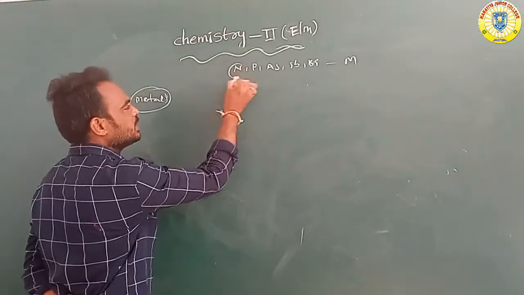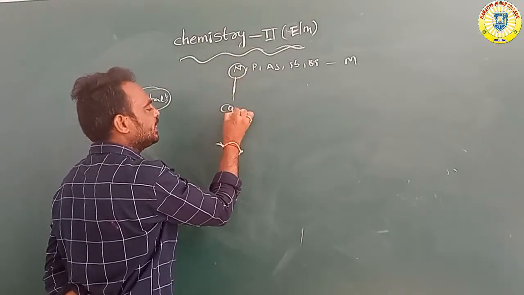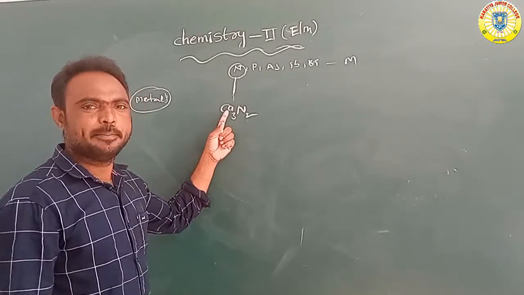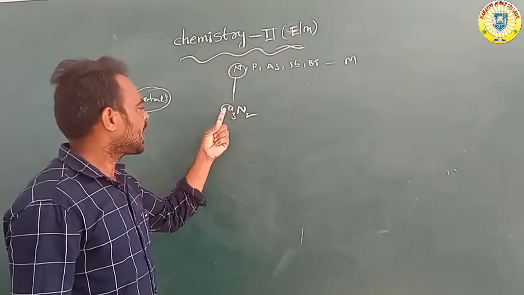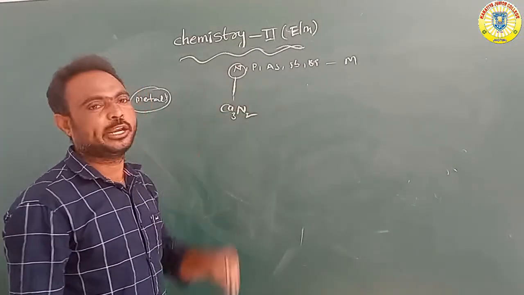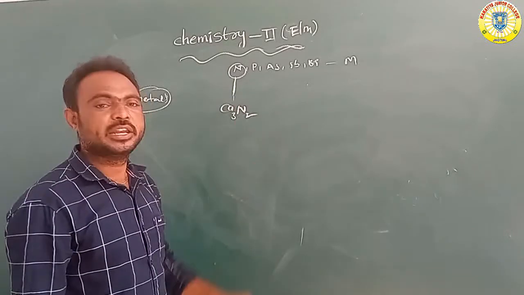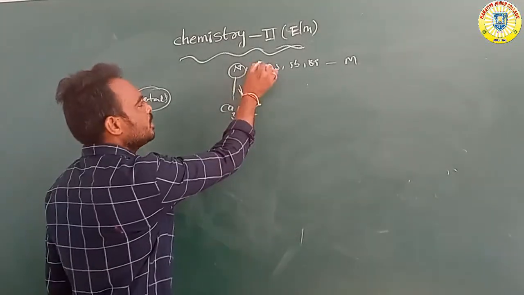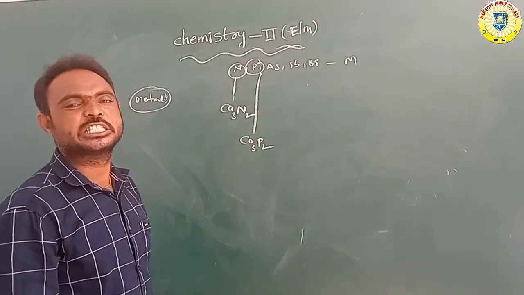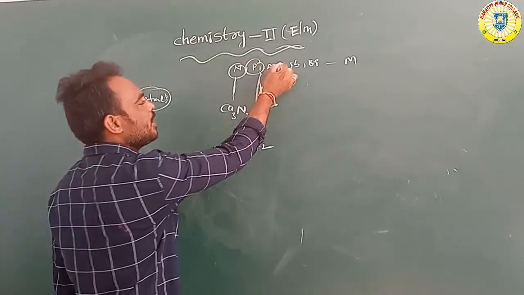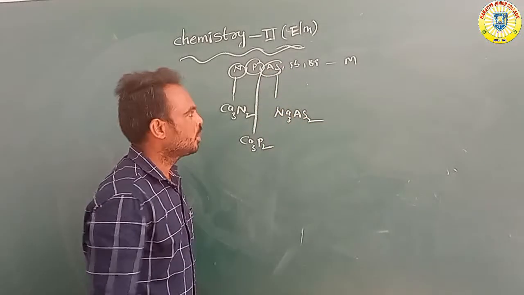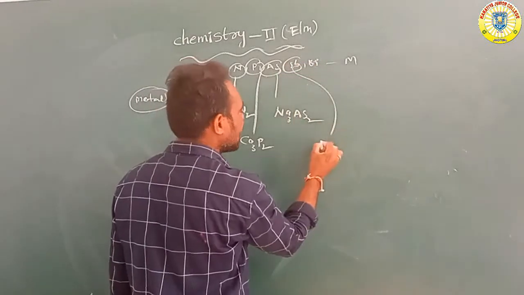Suppose nitrogen forms Ca3N2, where calcium is the metal: calcium nitride. And Ca3P2 is calcium phosphide. Arsenic also forms Na3As2.